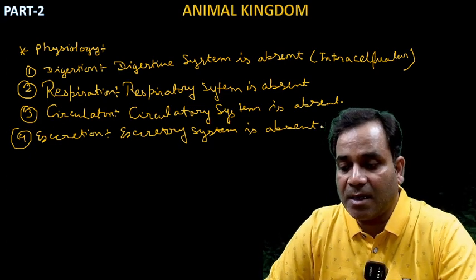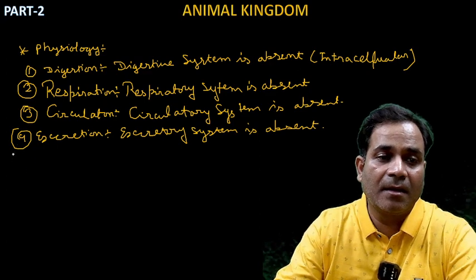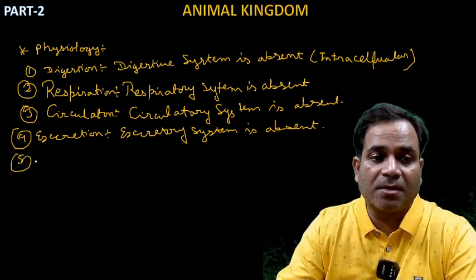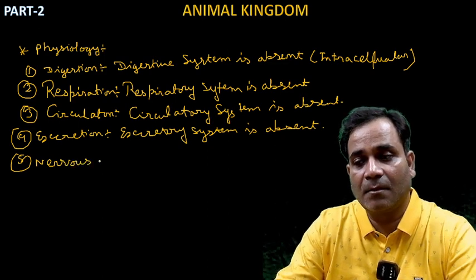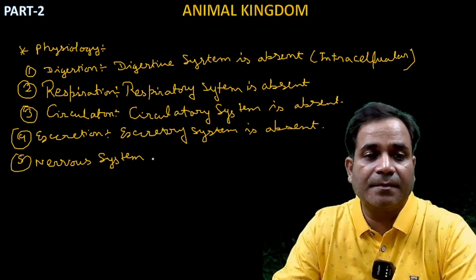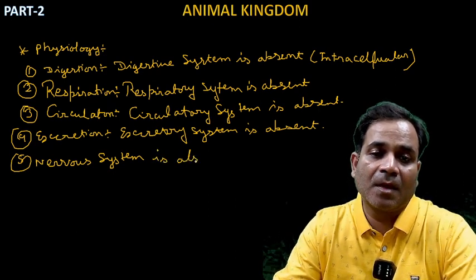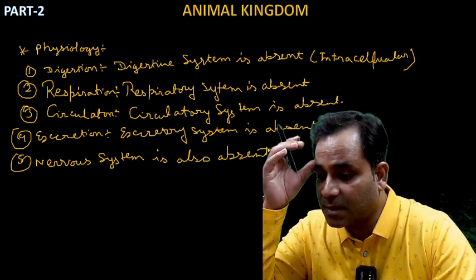Now, if anybody asks you about the nervous system, what do you say? The nervous system is also absent. There is no nervous system here.